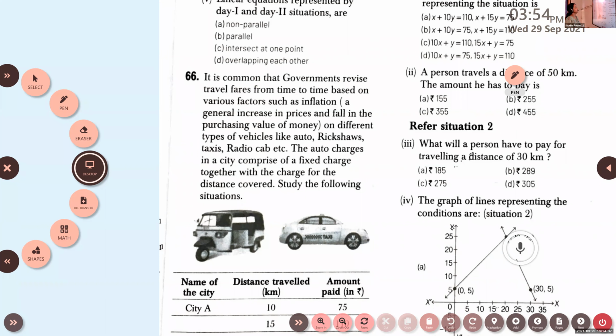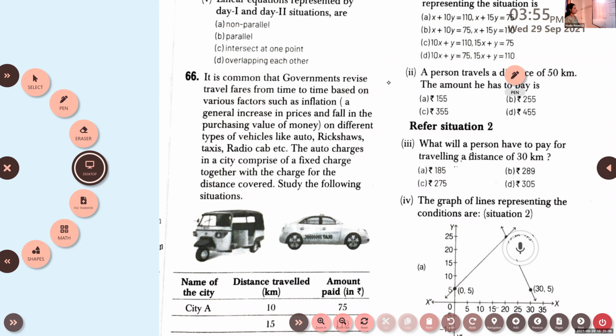They'll be increasing or decreasing it based on the inflation, that is, increase in price and fall in the purchasing value of money. The auto charge in a city comprises a fixed charge together with the charge for the distance covered. We have solved a similar question in our textbook, the fixed charge and library question. Some situation related to it is given here.